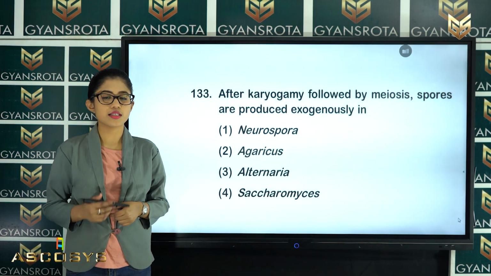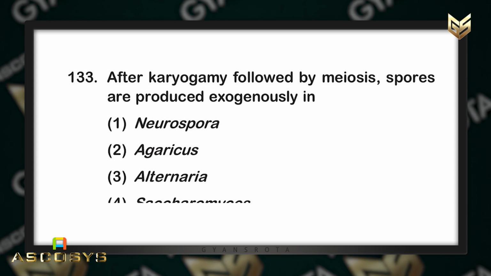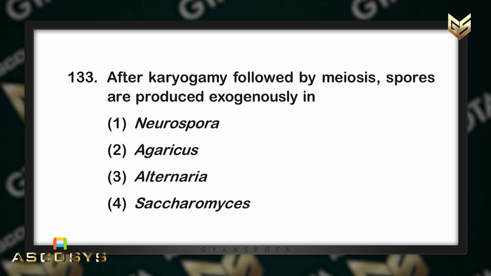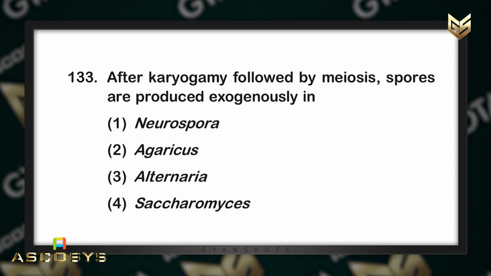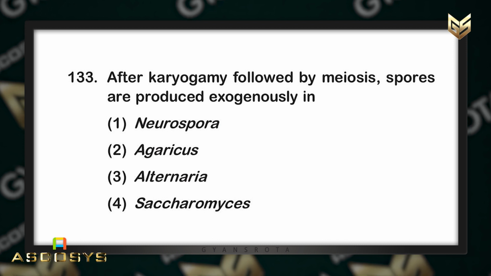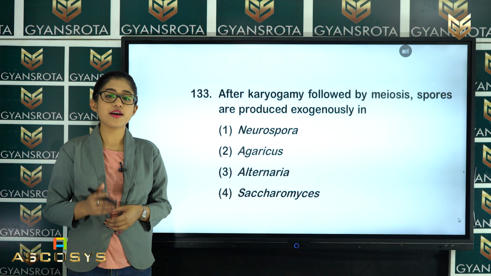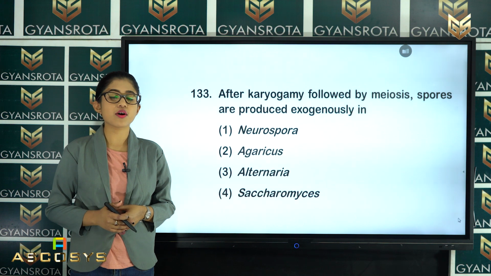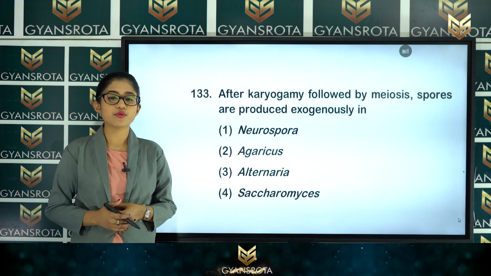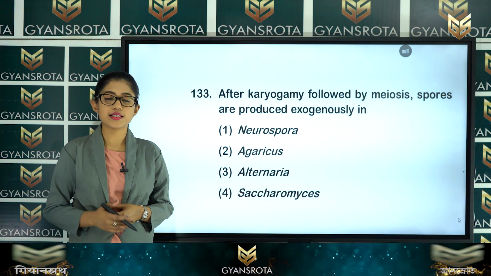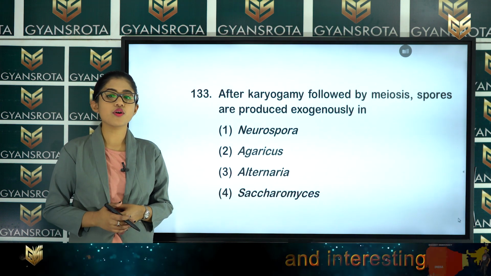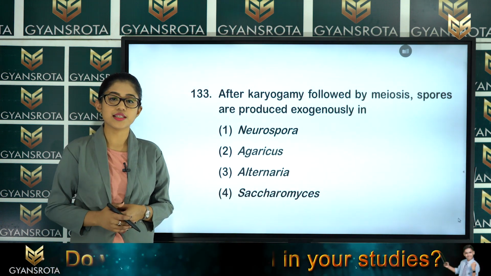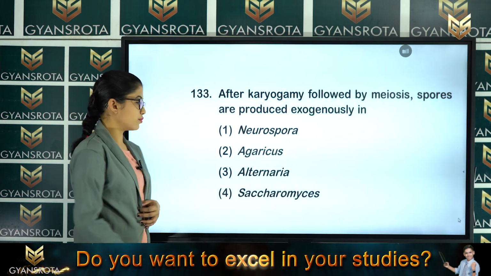So, in this question number 133, as you can see here, what happens after karyogamy, which is followed by meiosis? Spores are produced exogenously in Neurospora, Agaricus, Alternaria or Saccharomyces. So, while discussing the five kingdom classification system which was given by R.H. Whittaker, we have discussed the kingdom Fungi and all the different types of it like Basidiomycetes, Ascomycetes, Deuteromycetes, right? So, which among them is the example in which the spores are produced exogenously? So, option number 2,